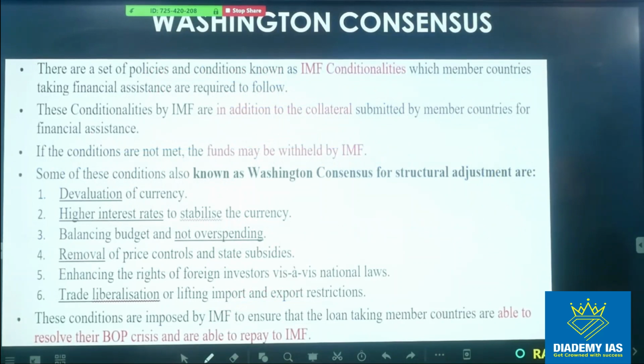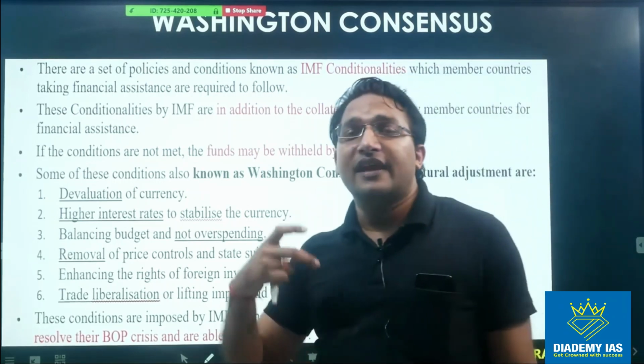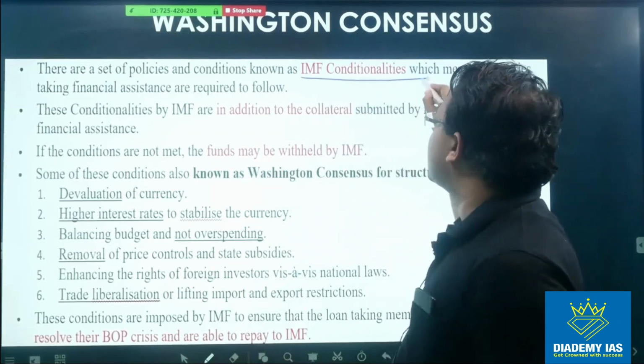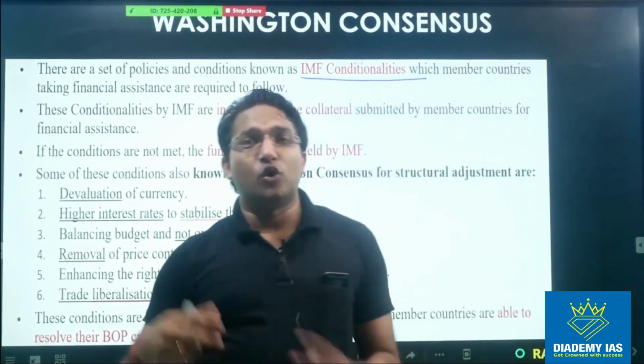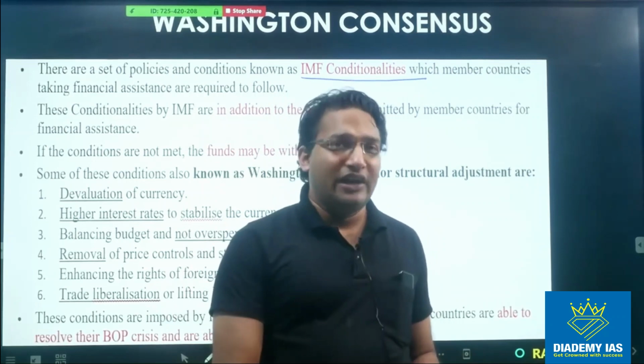Then there is one term which is in the news, Washington consensus. This Washington consensus indicates a set of policies and conditions, also known as IMF conditionalities. So when India went to the IMF in 1991 to borrow money, the IMF put some conditions on India.